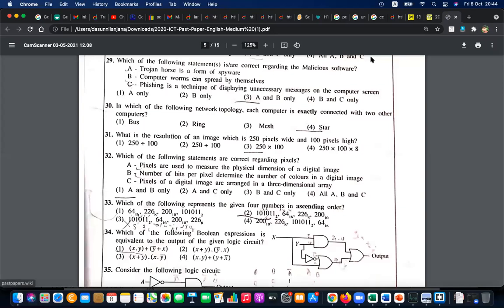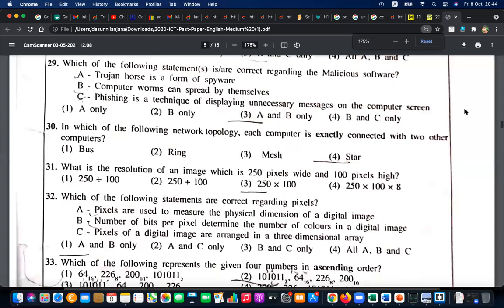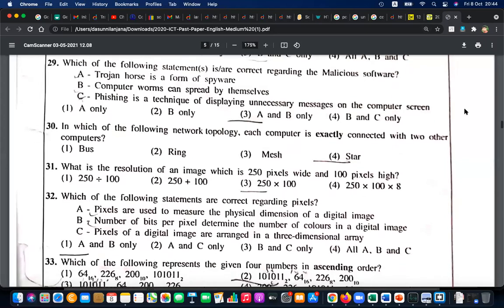Question number 29. Trojan horse is a form of spyware. So what do you think? Not directly, but in some points it's true. Spyware means something hidden, something secretly doing something. If a software is secretly listening, secretly doing something in our computer, we can call it spyware.